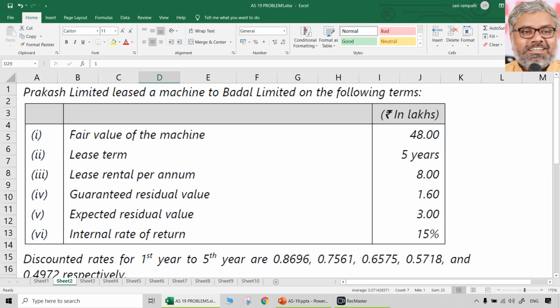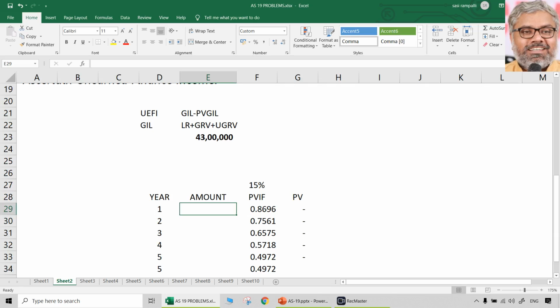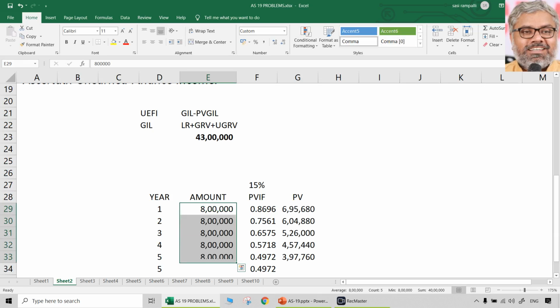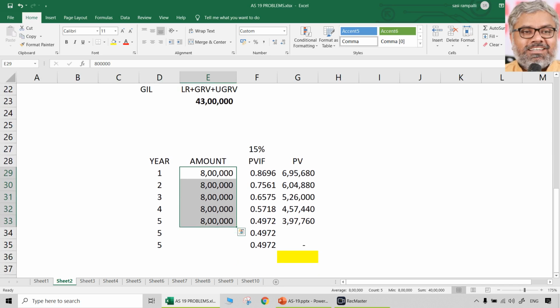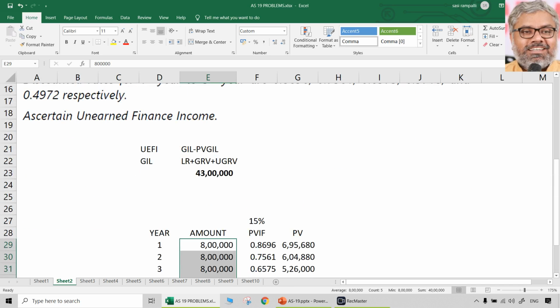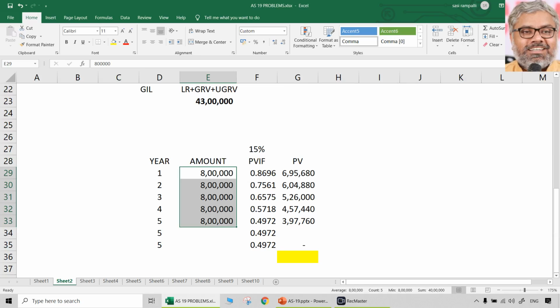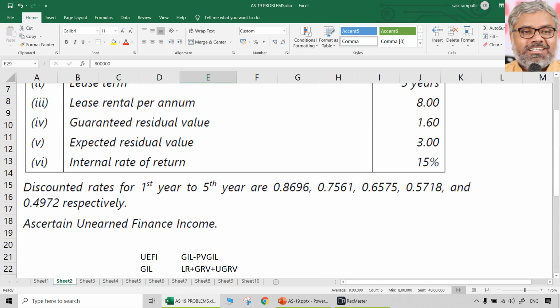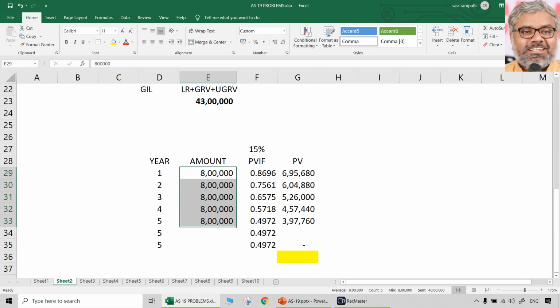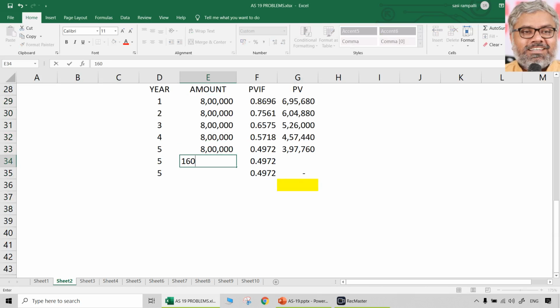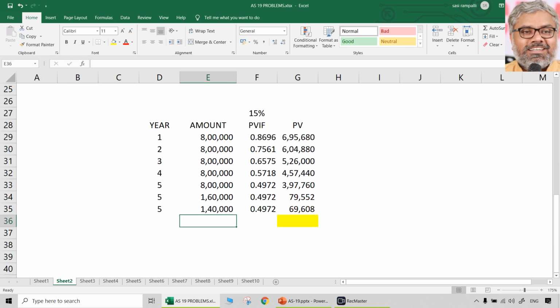When nothing is given, lease rental is supposed to be paid at the end of the year only. Don't have to assume anything else special. So lease rental per annum is 8 lakhs. Just take that. 8 lakhs, like that, for how many years? 5 years. That is the lease rental. Then the guaranteed residual value at the end of the 5th year is going to be 1.6 lakhs, that is 1,60,000. Then the unguaranteed residual value is 1,40,000.